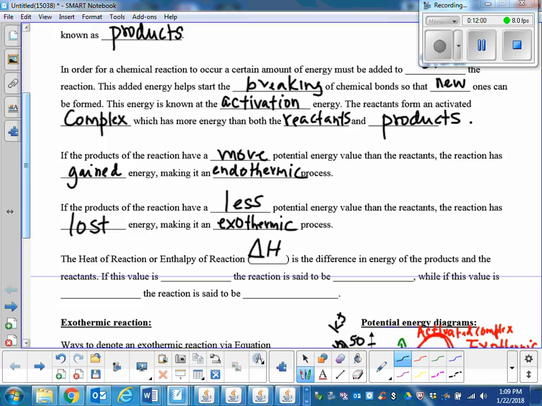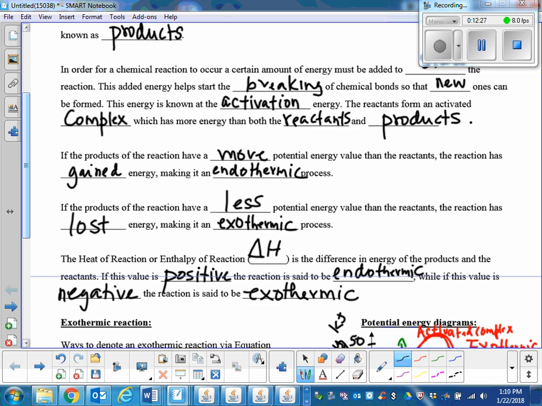If this value is blank, the reaction is said to be blank. If this value is positive, the reaction is said to be endothermic. While if this value is negative, it's said to be exothermic.